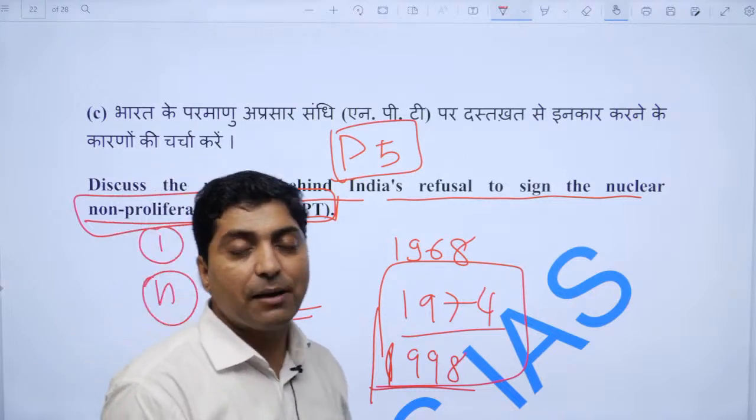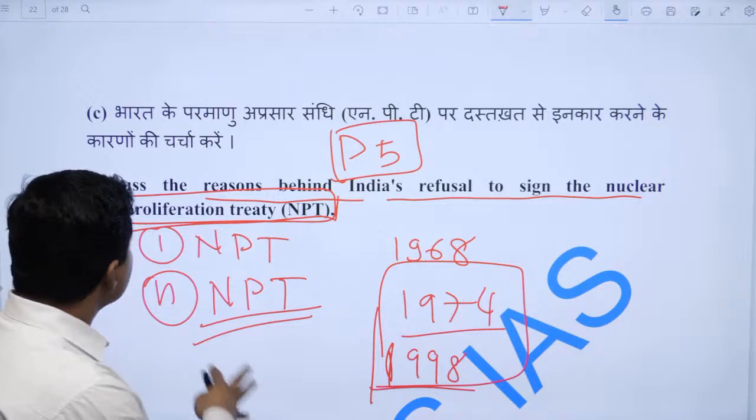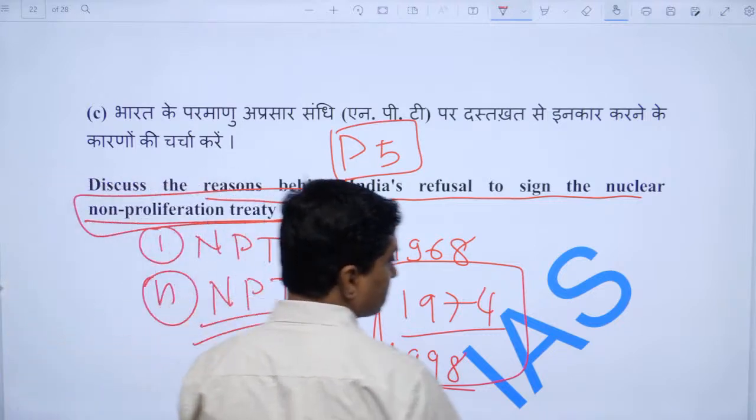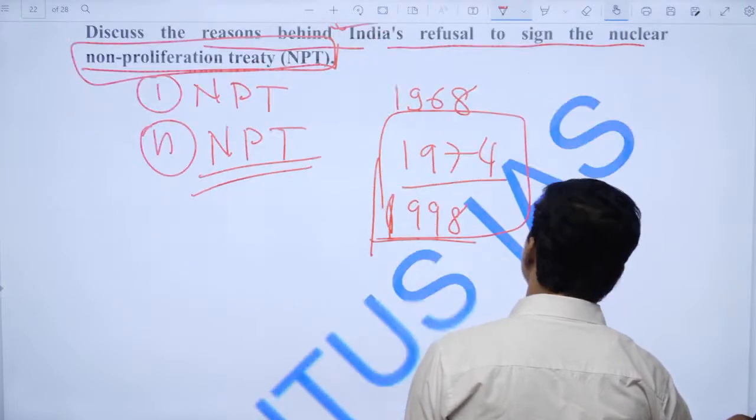So we will have a no first use policy. So that is the way one has to wrap up the question and answer. Now move to the next question.